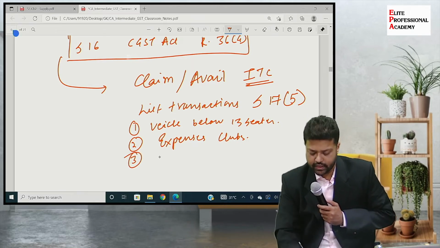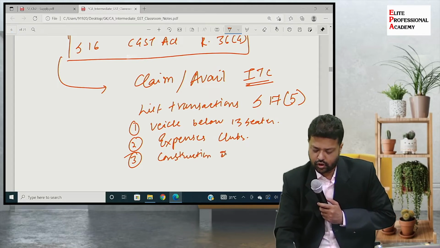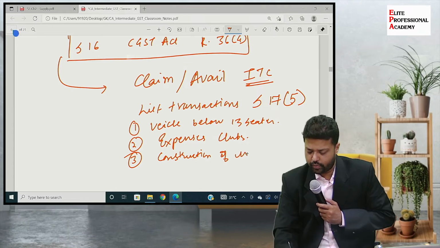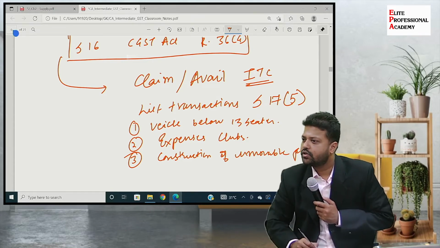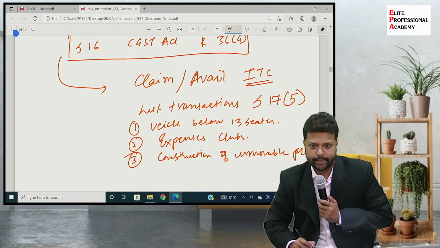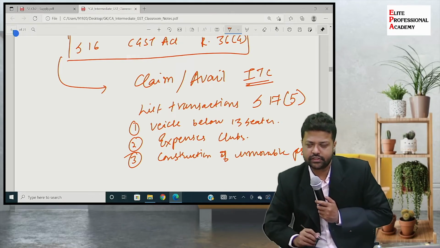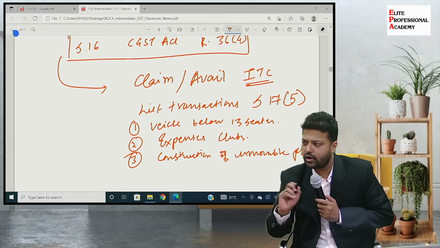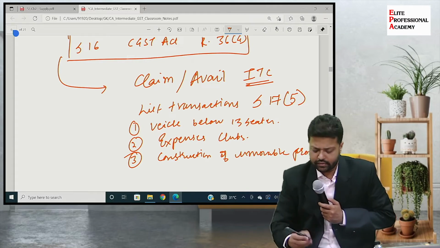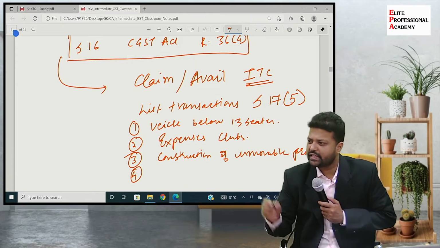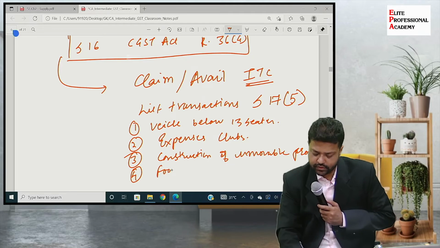Then something like construction of immovable property. If you construct a building and you pay tax on cement, steel, or the contractor's charges, you will not get the input tax credit benefit of that. Then various other expenses are there, for example, food bills.